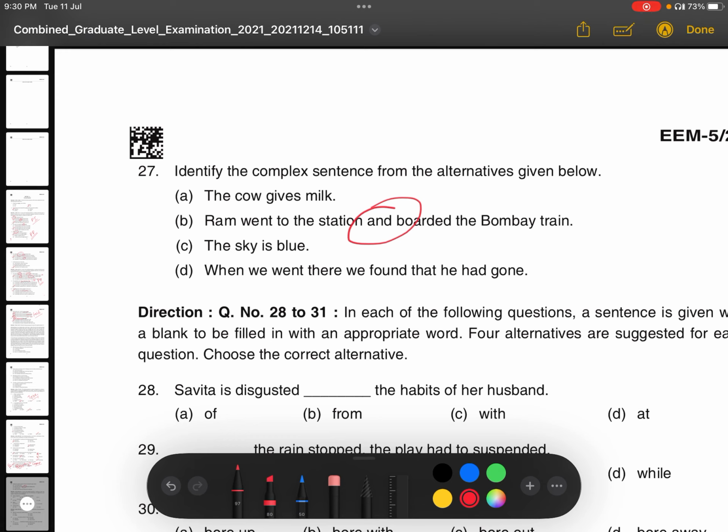Next option is, when we went there, we found that he had gone. Now see, when we went there, this is went, one finite verb. We found, this is one finite verb. Had gone, this is one finite verb, and there is no conjunction in that. Correct. So this is what a complex sentence is. So option D is the correct answer.